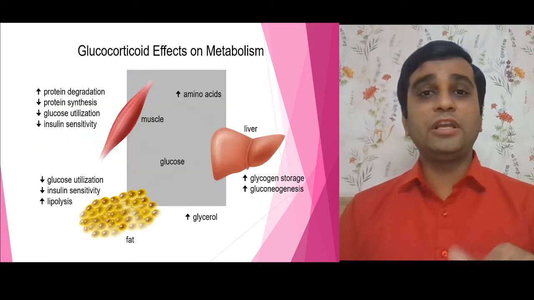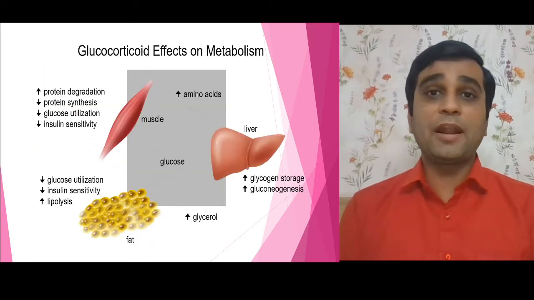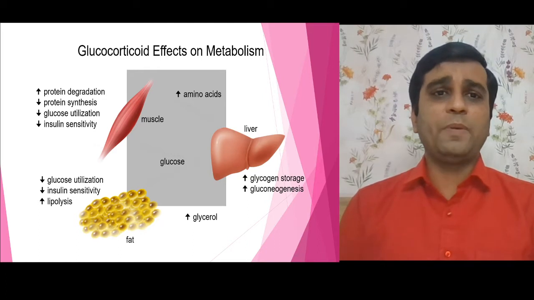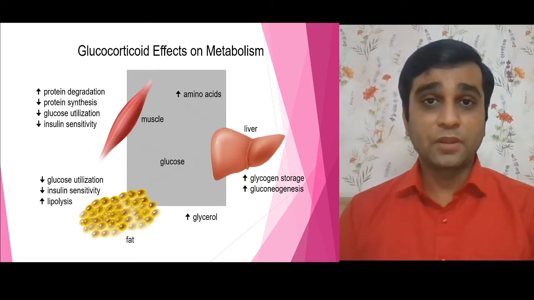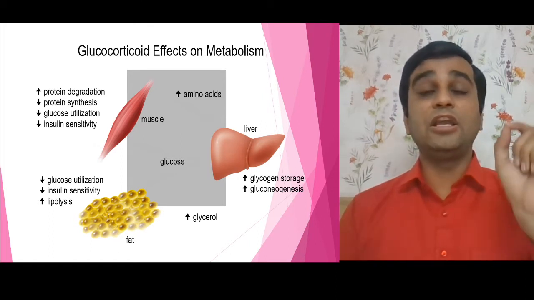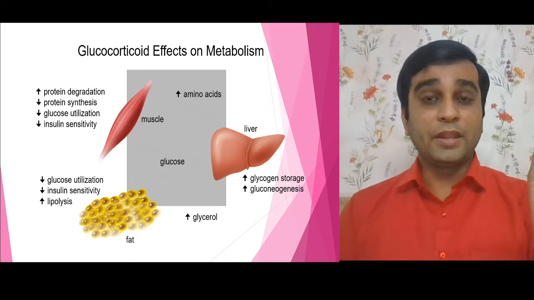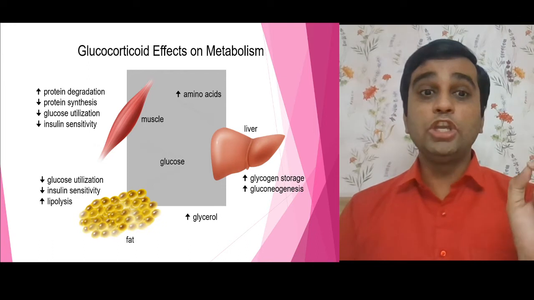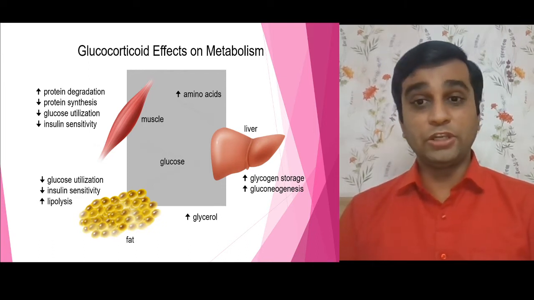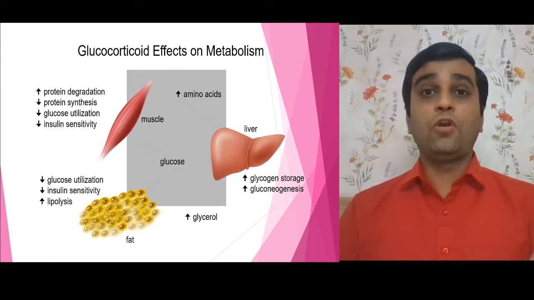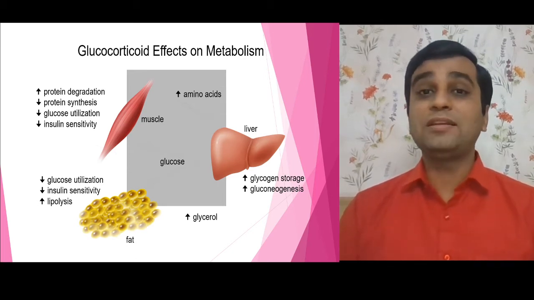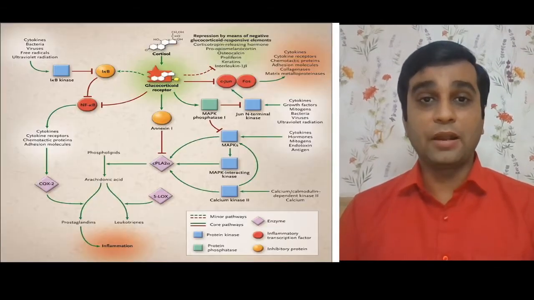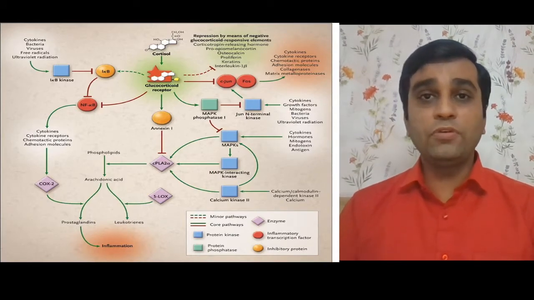When I talk about the actions, specifically metabolism, three important aspects we have to learn: it increases protein degradation, it increases the glucose sugar in the blood, and decreases the utilization of glucose by the tissue. Hence, we all know very well, one of the major side effects of glucocorticoids is always hyperglycemia. Now, how do they produce their action?